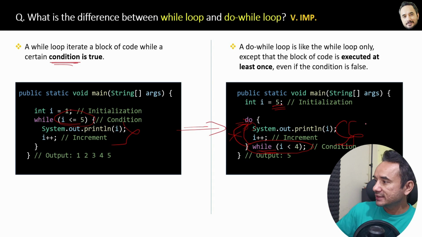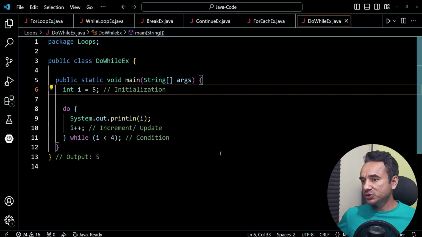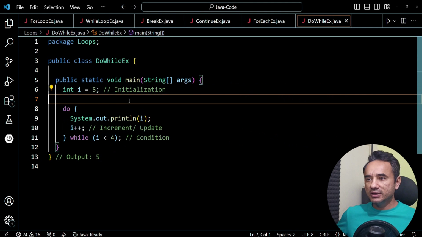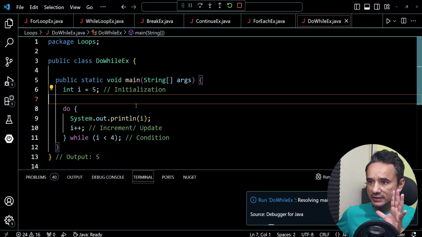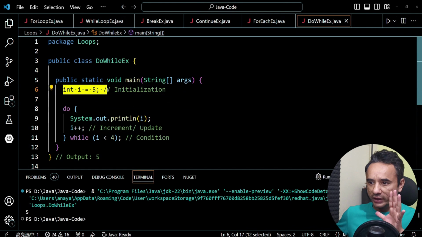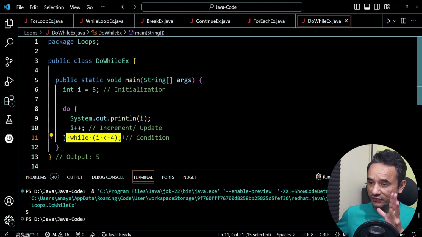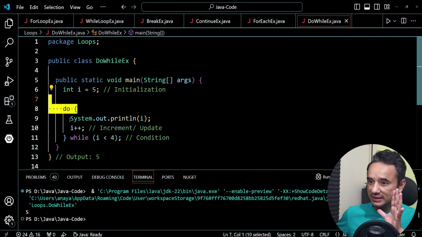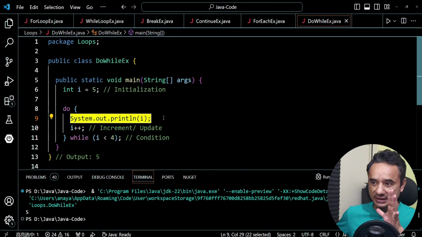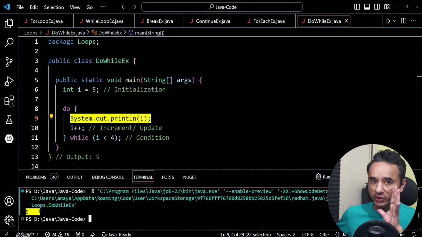As I said, the do block will run the first time always, but from the second time it is based on the condition. Let me show you the do-while code here. Here is the same code, and if I run it, see, int i equal to 5, meaning the condition while i is less than 4 is failing, but still this line will execute at least once, so i is printed as the output 5.